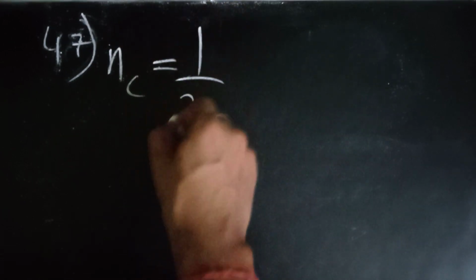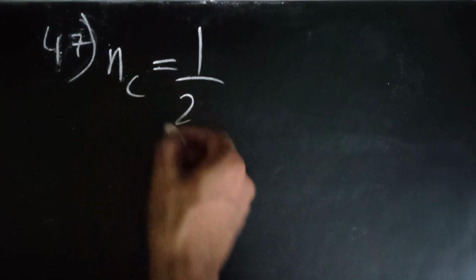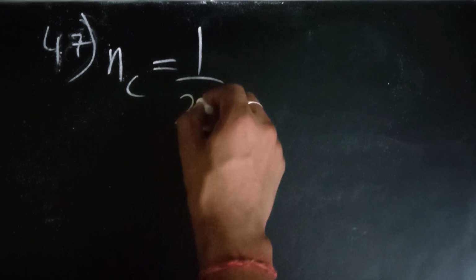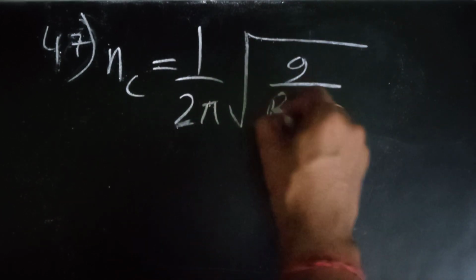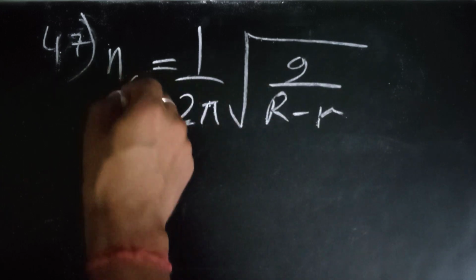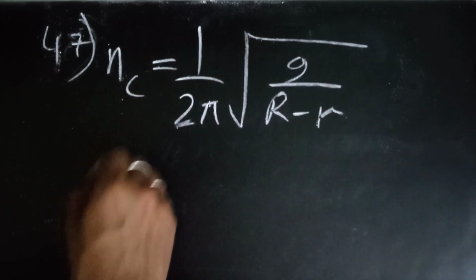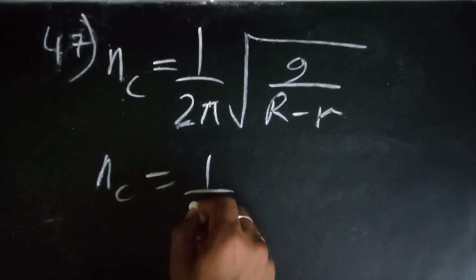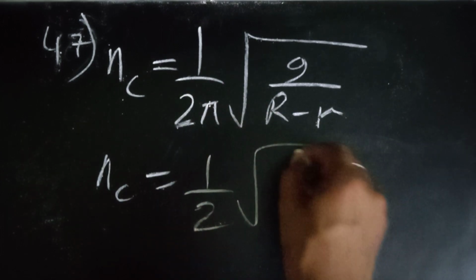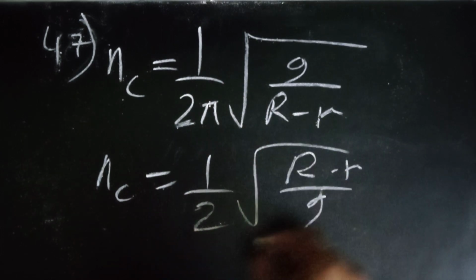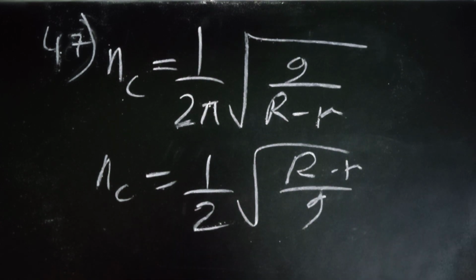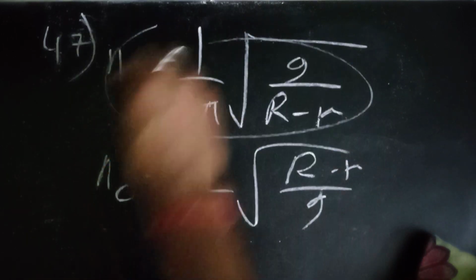Next was on the ball mill. Various options were given to find the critical speed, and the right answer was this. Everybody knows this is the main formula. Options like 1 upon 2 pi root of (g upon R minus r) were given, but we know the first one is the right answer. Let's move forward.